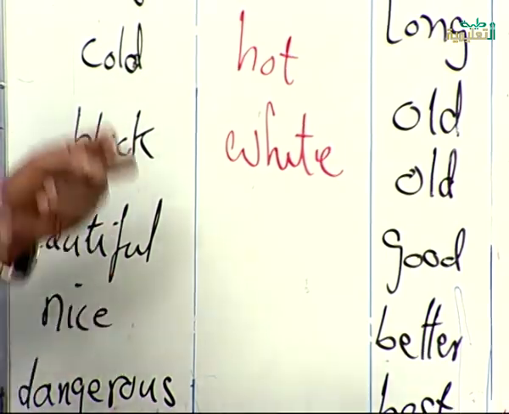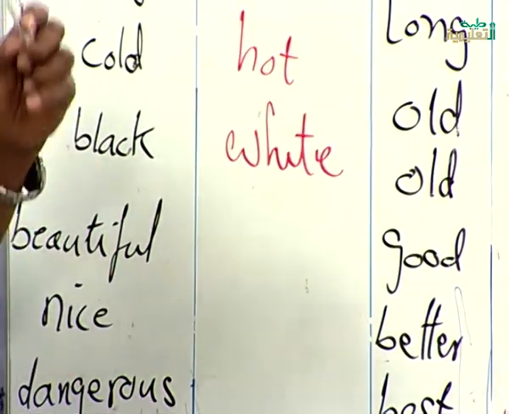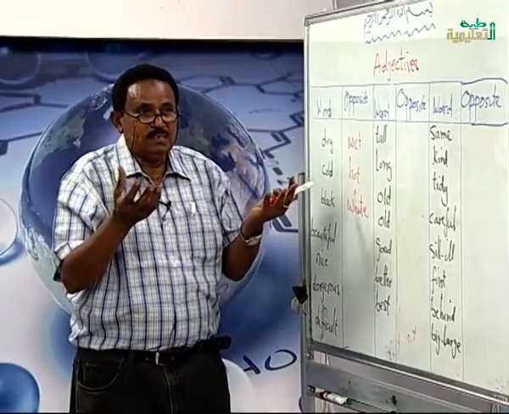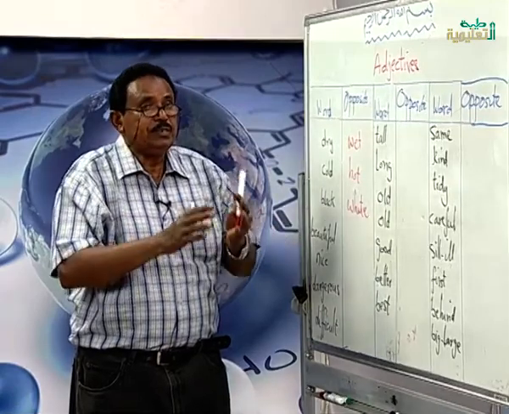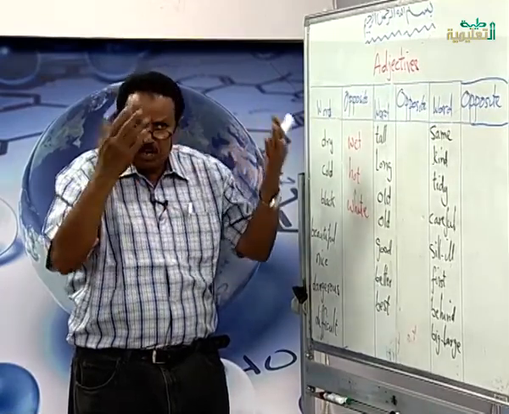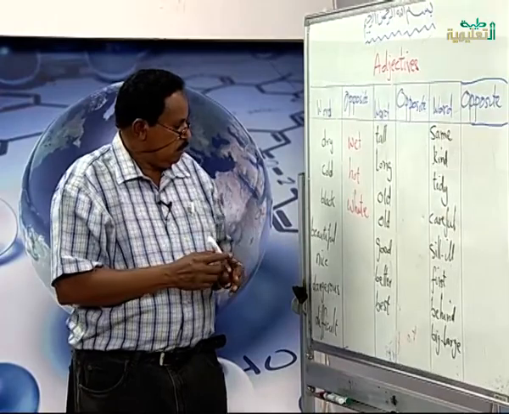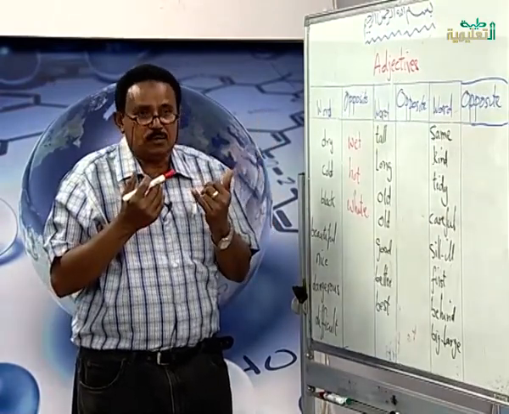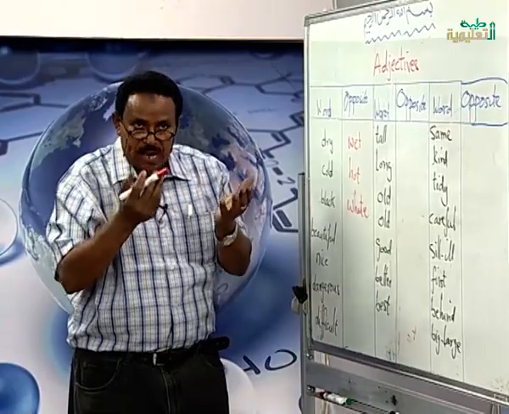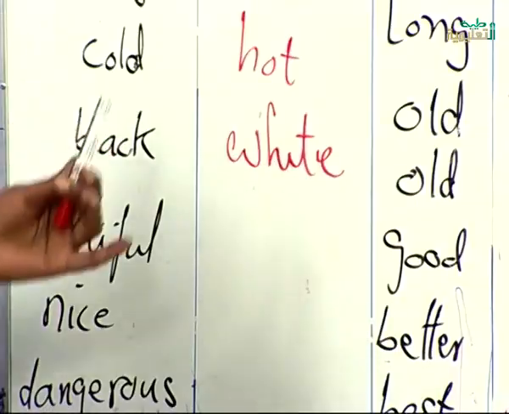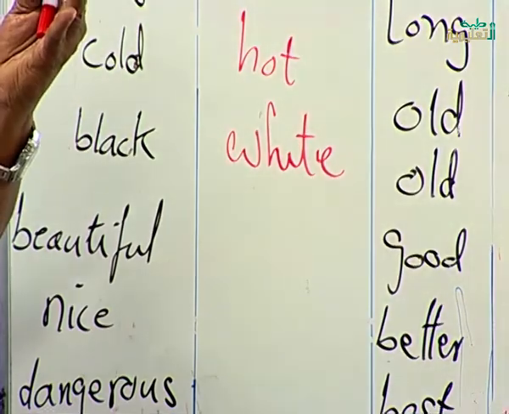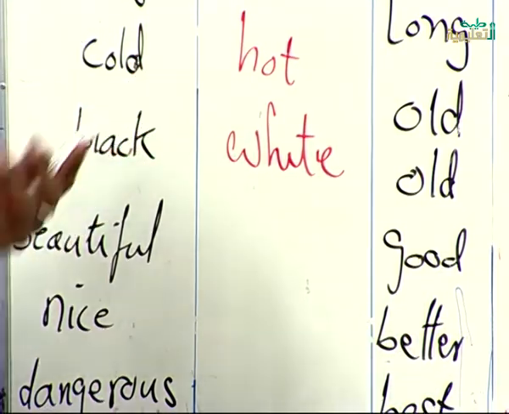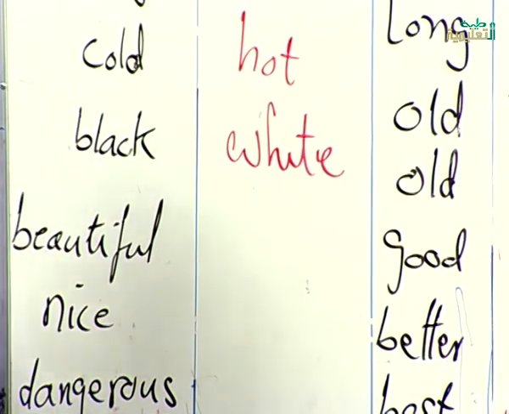If you see something which is nice, you feel pleasure when you look at it, you feel happy, you can describe it and say this is beautiful. When a thing is very beautiful, it attracts your attention and makes you look at it. When you look at it, you feel pleasure, you feel happy, you admire it. Beautiful, the opposite of it is ugly.